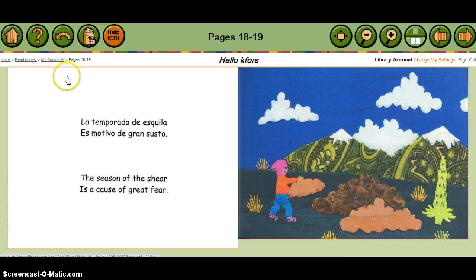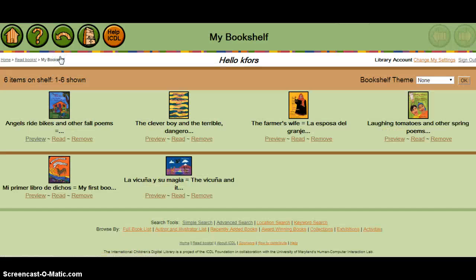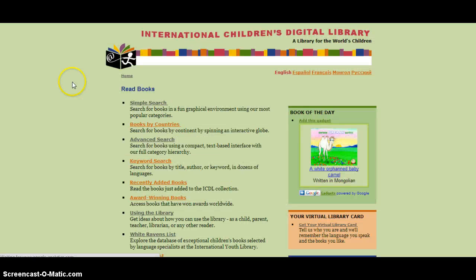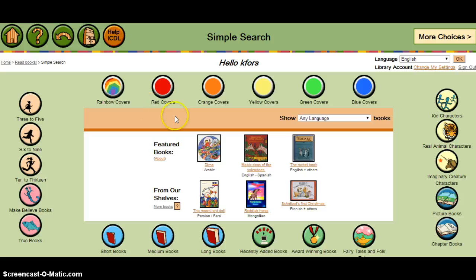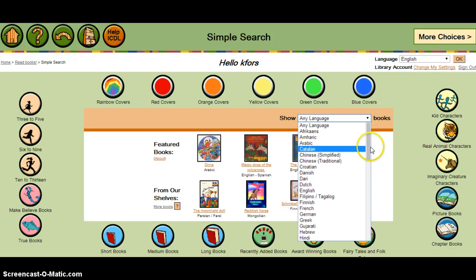So I'm going to go back to my bookshelf, and this is just to show you just a few that I found that are available in both. They're bilingual on the page. Some are only one language. Some you would find that are only in Spanish. So if I go to simple search and then back to Spanish,